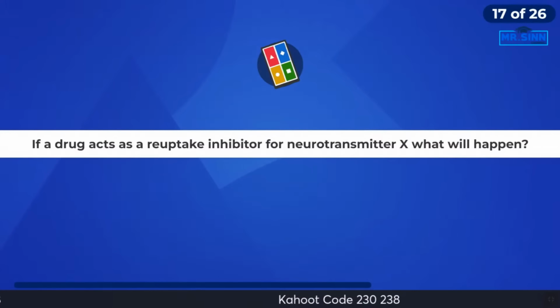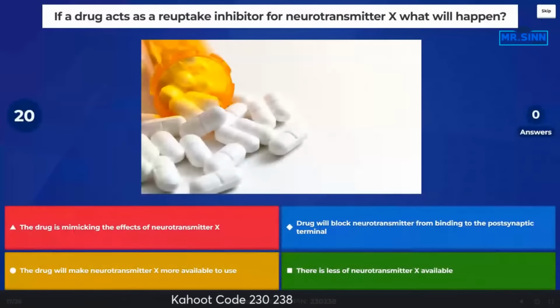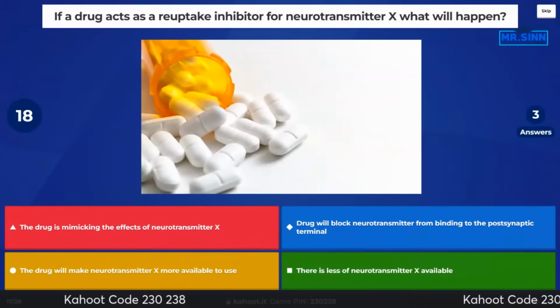All right, if a drug acts as a reuptake inhibitor for a neurotransmitter X, what will happen? What do we got?